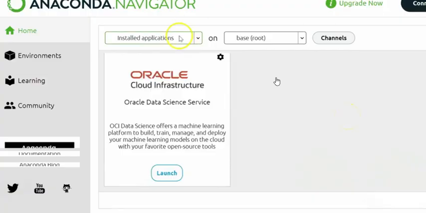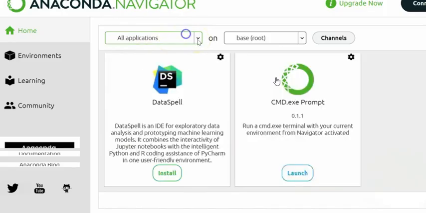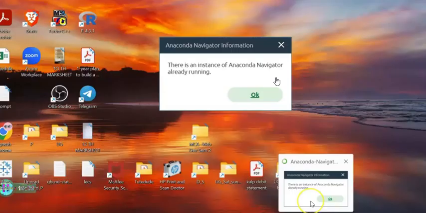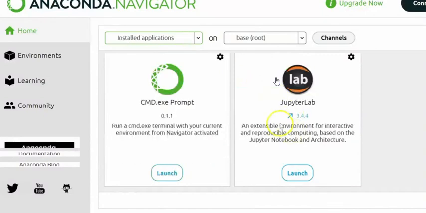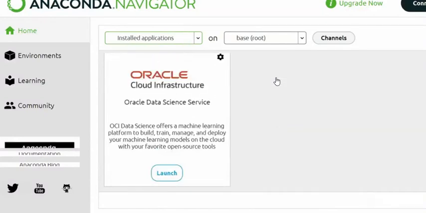So Jupyter Notebook, I can see here. Let me check. Here there is another instance because I have already installed and opened it. So it is showing another instance. That another instance won't come to you.